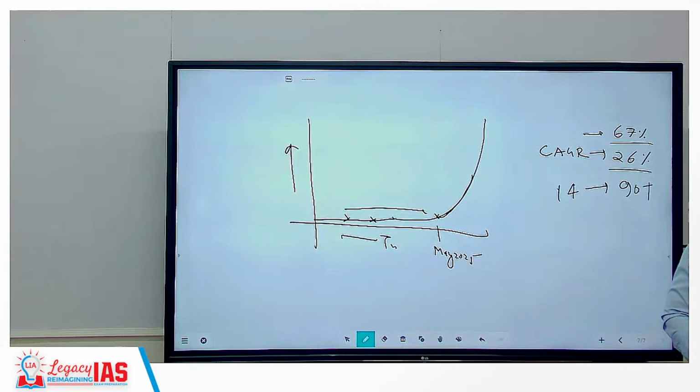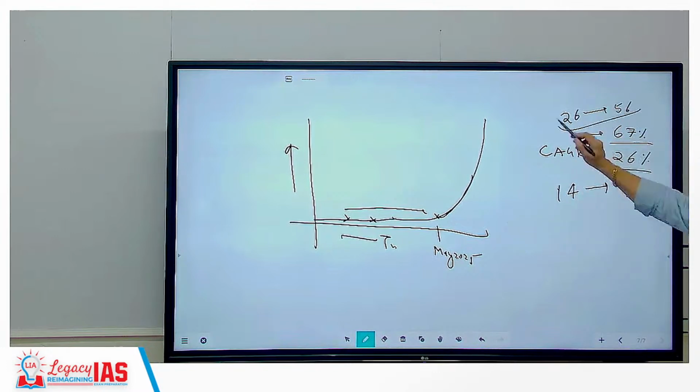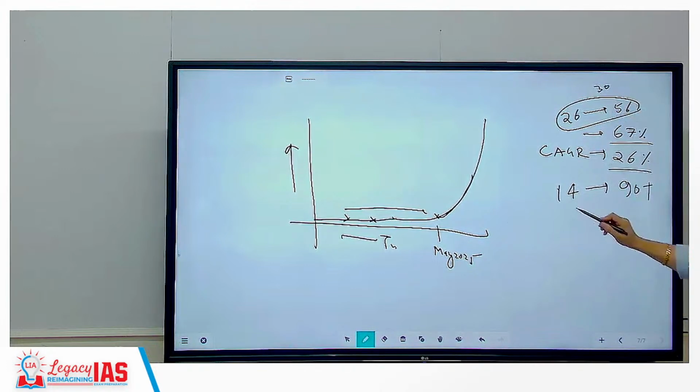He is 90 plus, but Jhunjhunwala started at the age of 26 and died at around 56. So he invested only for 30 years. But this guy, correct? Now if you look at it, for example, 75 plus years he was there or not? Because of that he got compounded interest, correct? So what do you have to do? If you want to become Warren Buffett, start early and die late also.